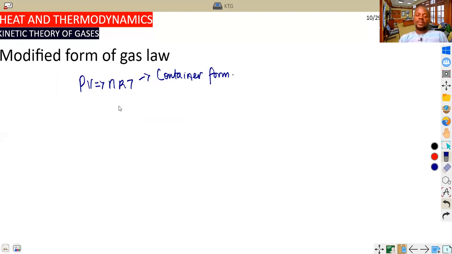In the other way, from what we know from chemistry, a little bit of chemistry is needed, the number of moles is given as mass of substance over molar mass. I hope students still remember this. Then in atmospheric form, we can also say, remember, density is equal to mass over volume, and pressure is equal to h rho g. So now if I want to change that, I can just change this one from PV equals nRT.